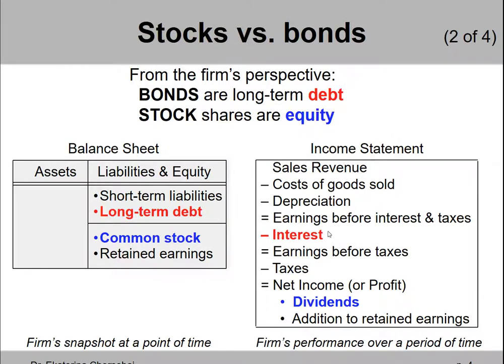That's interest on loans, which is essentially coupon payments on bonds. And then later, in this specific order, we then subtract taxes, we get net income or profit for the year, and profit can then be distributed among the stockholders, the owners of a company. And the owners of a company receive payments on their stock shares, known as dividends.